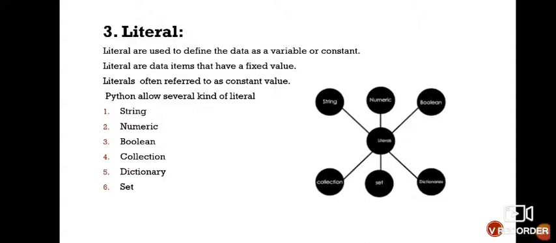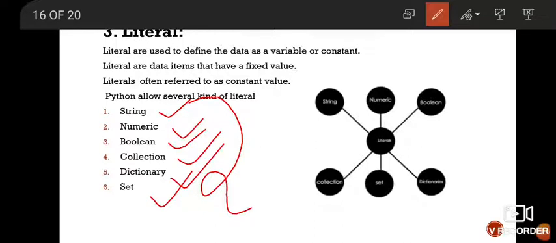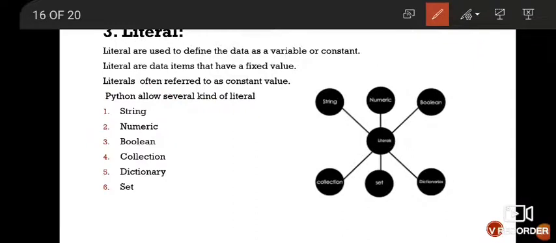Literals are used to define the data as a variable or constant. So literals are the data items that have a fixed value. It means you can say a literal is a literally constant value. Literals are often referred to as constant values. Python allows several kinds of literals like string, numeric, boolean, collection, dictionary, and set. Let's discuss one by one.